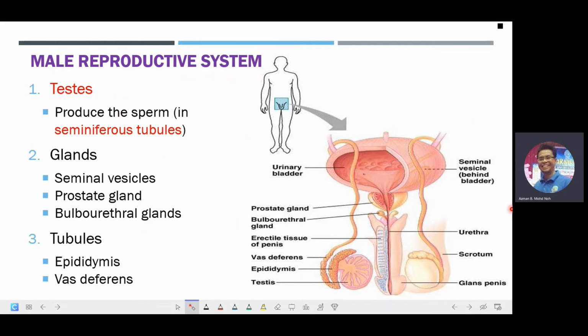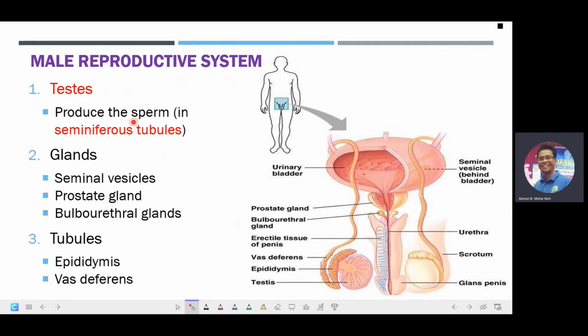We will now go to the human reproductive system, and we will focus now on the male reproductive system. We will start with the testis. This is the reproductive organ, or the male gonad, which is involved in the production of the sperm.